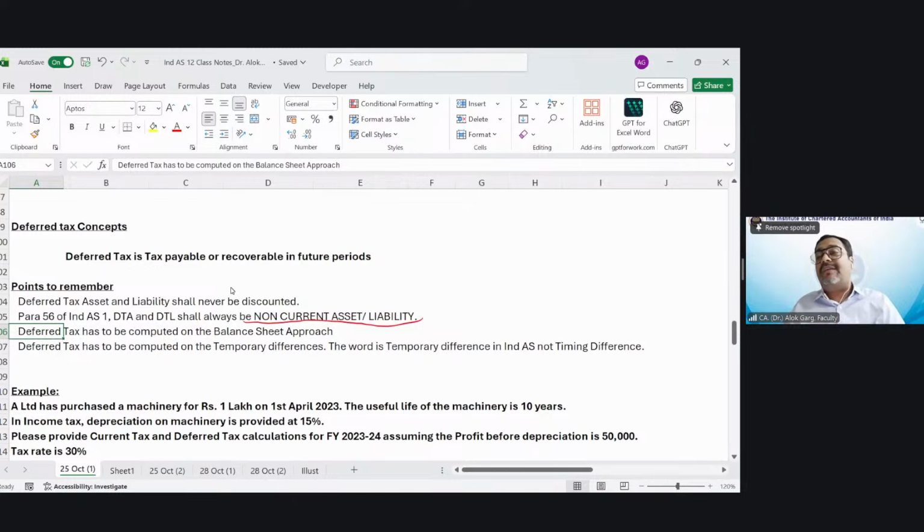So deferred tax has to be computed on the balance sheet approach and on the temporary differences. The word is temporary differences in Ind AS, not timing differences. In accounting standard, the word is timing differences, but in Ind AS, the word is temporary differences. So deferred tax has to be computed on the basis of temporary differences. Let's understand this balance sheet approach and temporary differences with the help of an example.